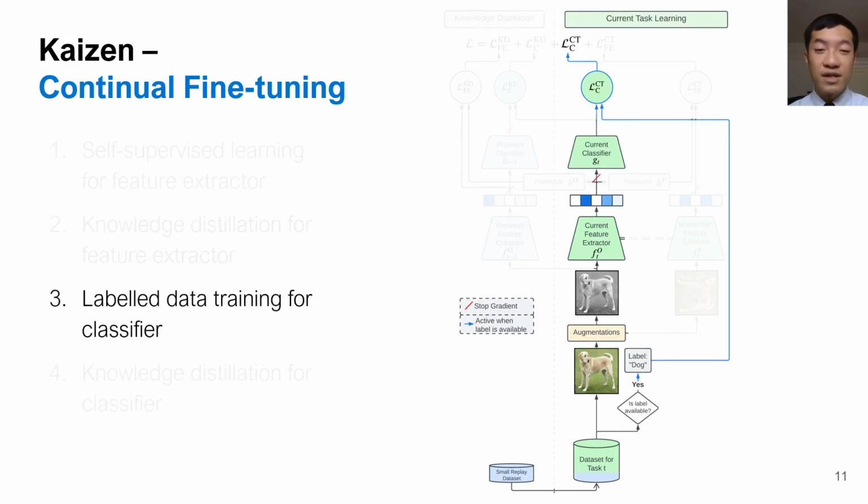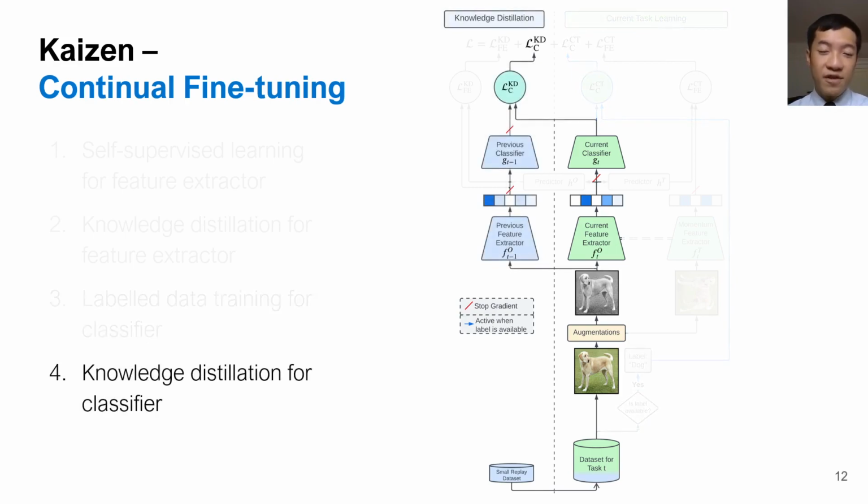The third component focuses on labeled data training, where we opportunistically train the classifier if labels are available. This makes sure that we have a well-performing classifier during continual learning, rather than waiting until the very last step. Similar to the feature extractor, we also need to handle catastrophic forgetting for the classifier, so we perform knowledge distillation here as well, using the classifier and feature extractor from the previous task.